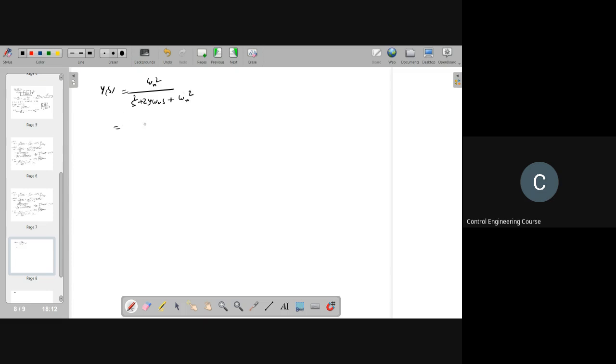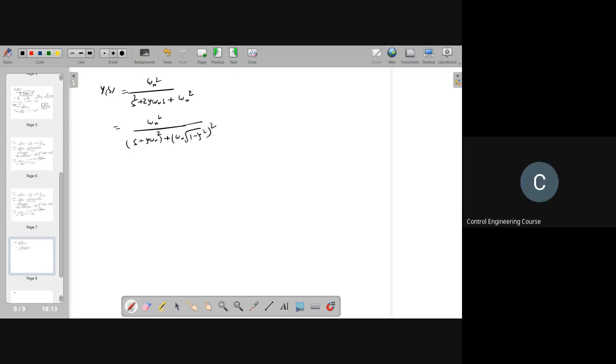So this we can write as omega n square by (s plus zeta omega n) whole square plus omega n square root of zeta square minus 1 whole square. This you have seen already, right?